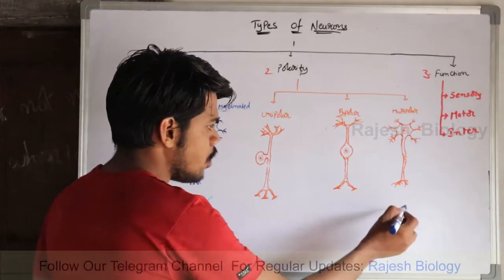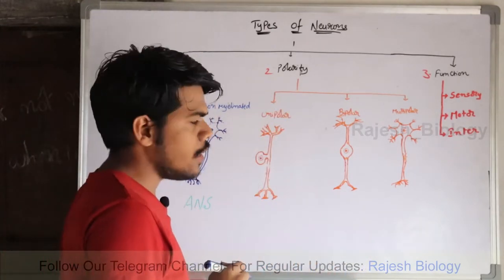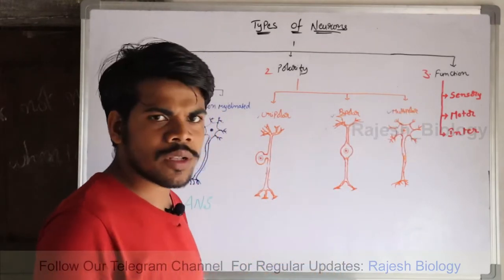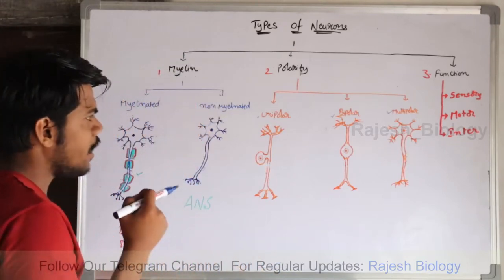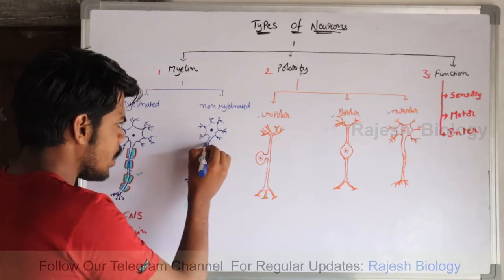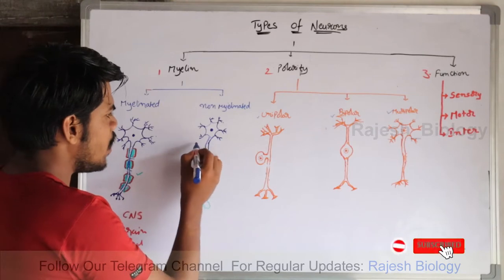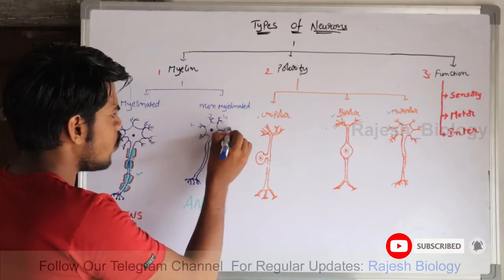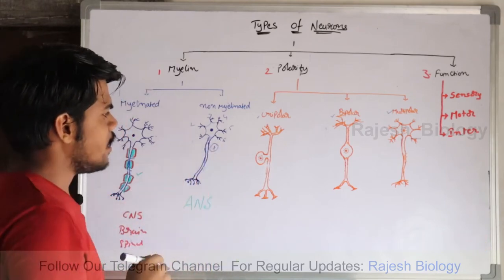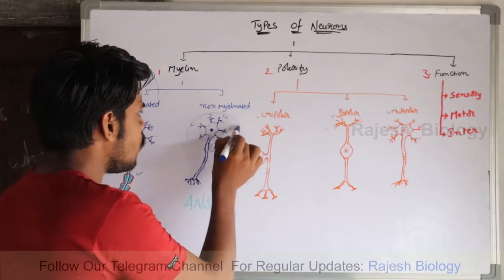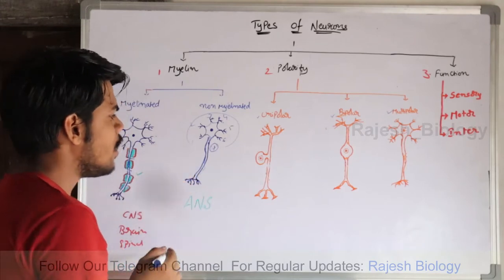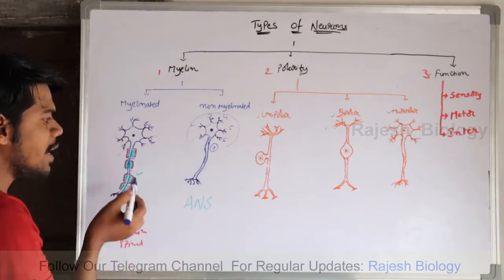The neurons are divided into three types on the basis of polarity. They are unipolar neurons, bipolar neurons, and multipolar neurons. What is meant by polarity? For example, come to this neuron. This unmyelinated neuron has how many poles? 1, 2, 3, 4, 5, 6 and 7 poles. From the 7th pole, the axon arises. So it has more than 2 poles. It is a multipolar neuron and an unmyelinated neuron. This one is a multipolar neuron but a myelinated neuron.